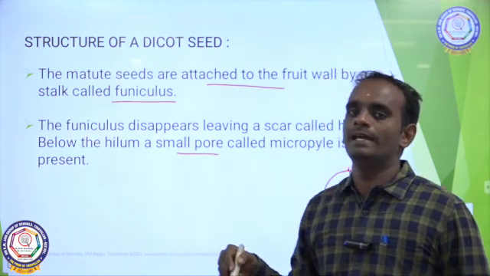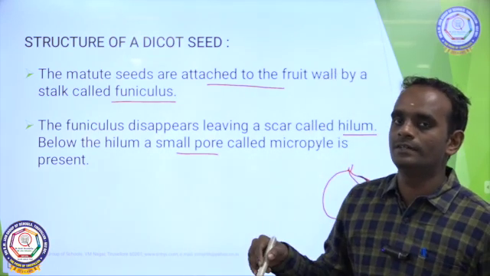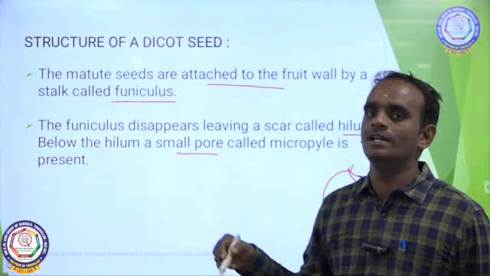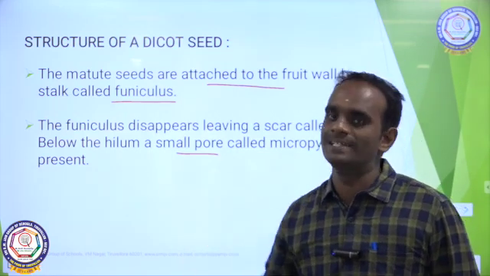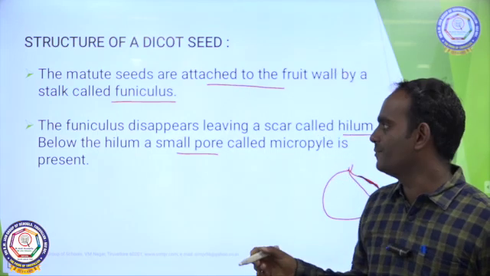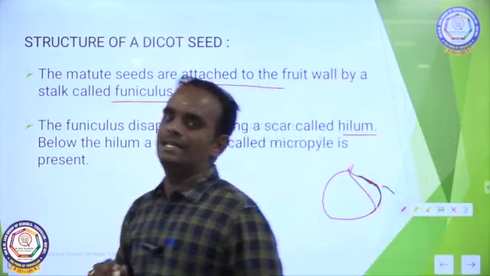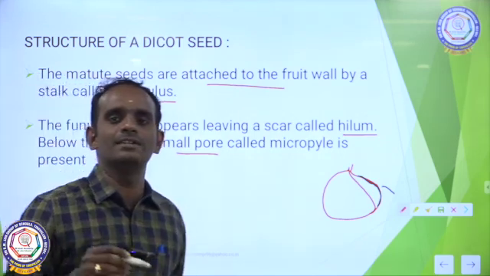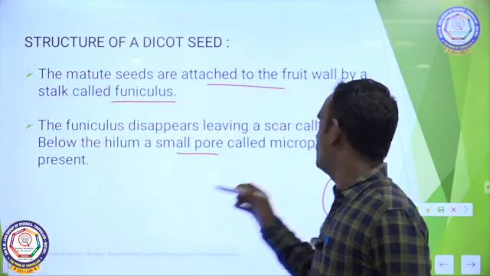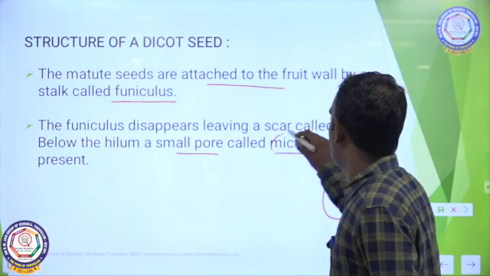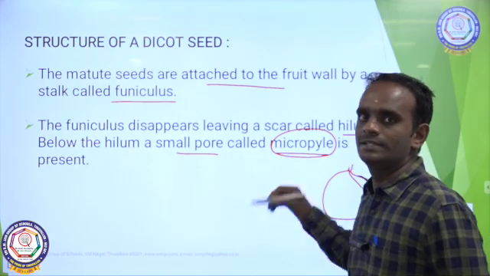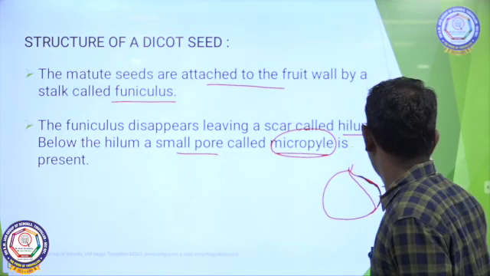That micropyle is very important for the entry of oxygen and water to the developing seed. Once again, below the hilum is a small pore-like structure called micropyle, and this micropyle is very important to the seed.